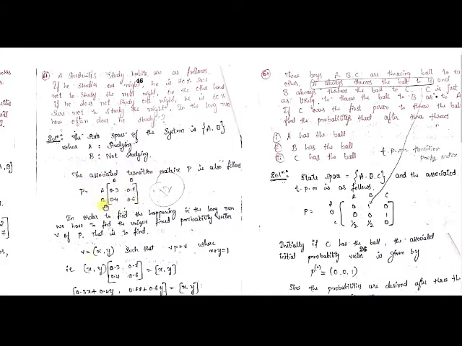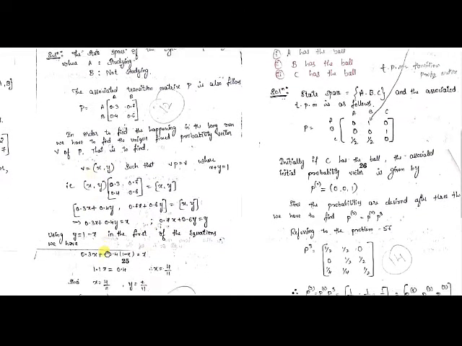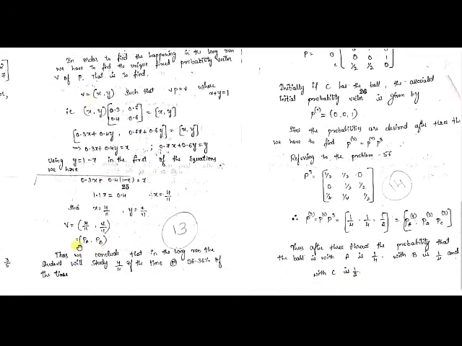I hope you understood this. Now here what we have to find is, again, in the long run how often does he study. Again here, a unique fixed probability vector will help us in finding how often the student is going to study, or does not study, in the long run. Both data it will give you in the same vector. Okay, now let us find the unique fixed probability vector. I hope you will follow these steps, and now I will explain from here.